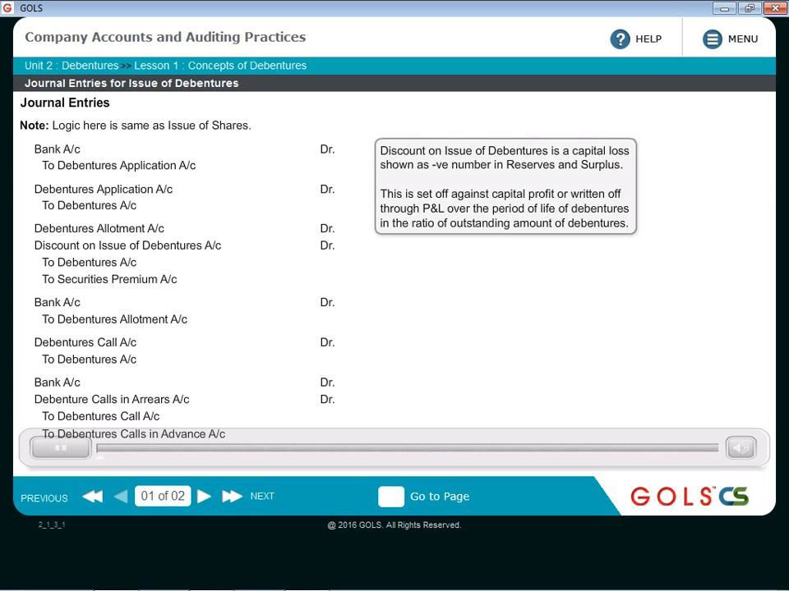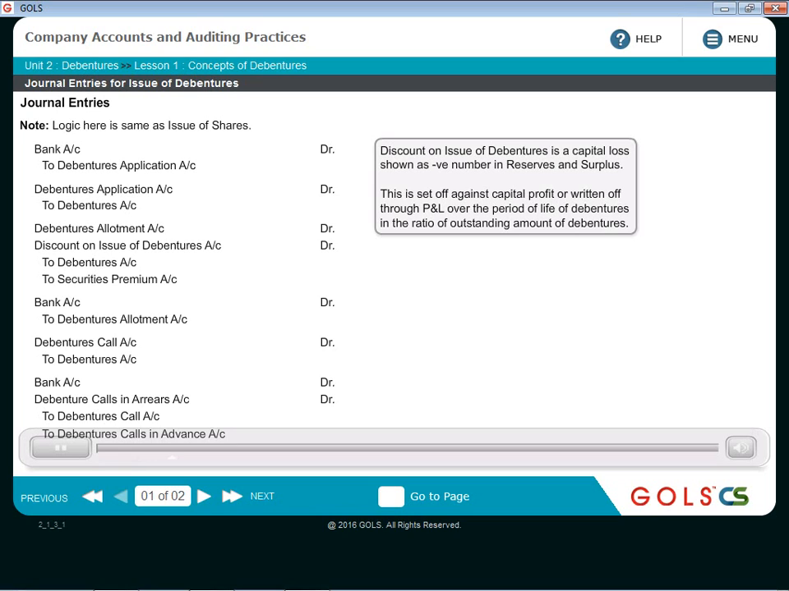So let us look at the journal entries for the issue of debentures. The logic is similar to the journal entries for the issue of shares, except that in case of shares you used the account share capital. Here we will use the account debentures. So wherever the word shares was used, that will be replaced with the word debentures. But the logic more or less is the same.